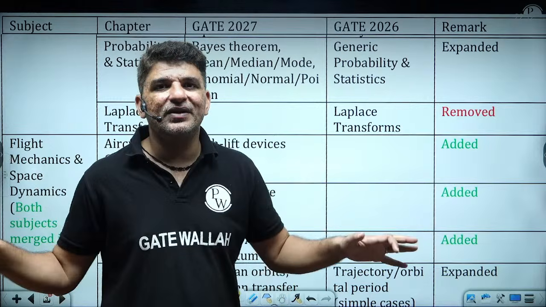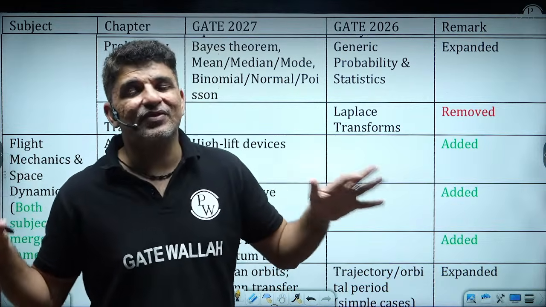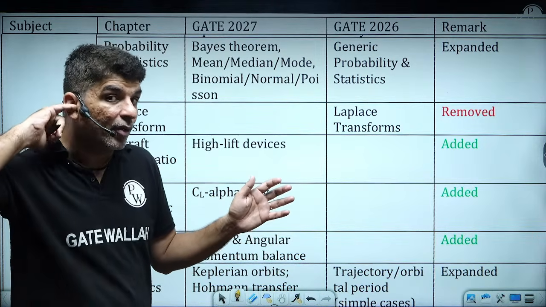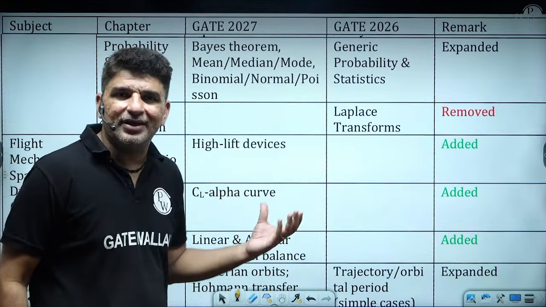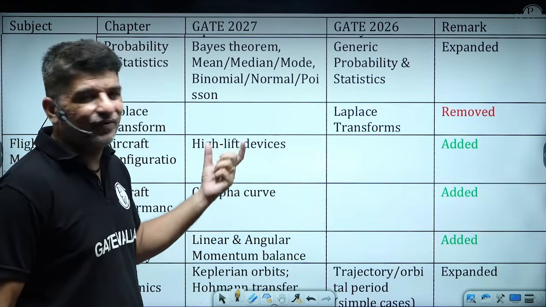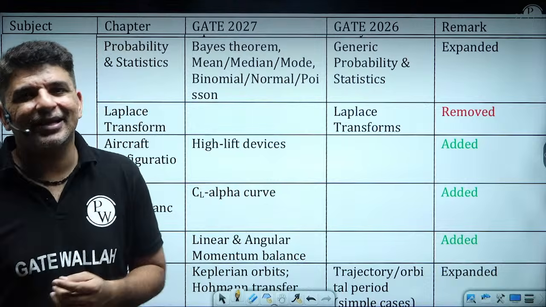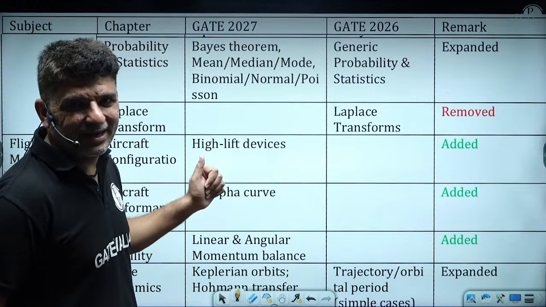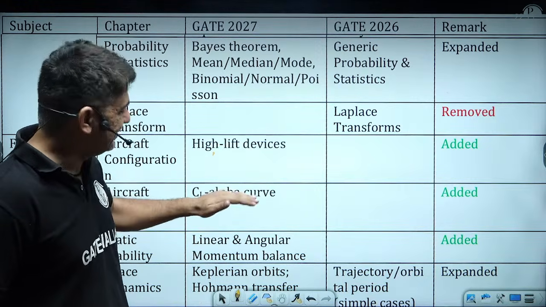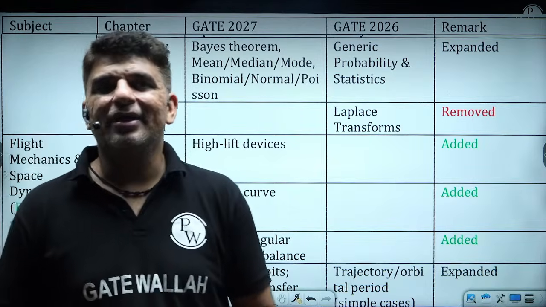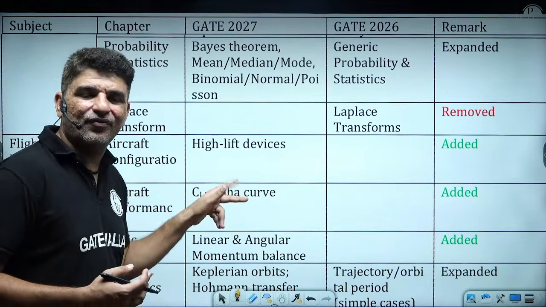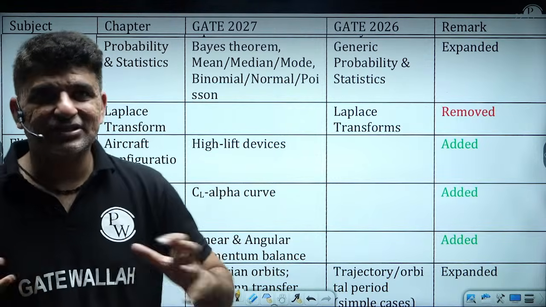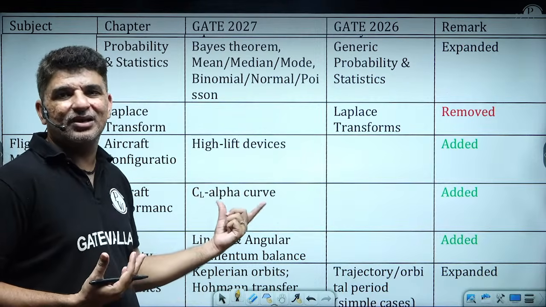When we talk about the stability, when we talk about the analysis, when we talk about the lift, this is one of the curves which is actually very important, and it determines a lot of things. But since he has added high lift devices, this topic cannot be completed without them, or these two topics are basically complementary to one another. As you add high lift devices, this curve will change. So both of these topics are more or less related to one another. Once you study this, probably this will come into the picture.